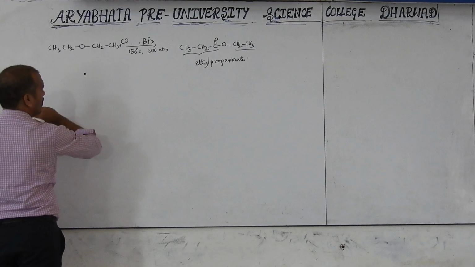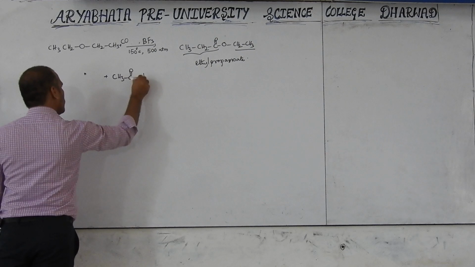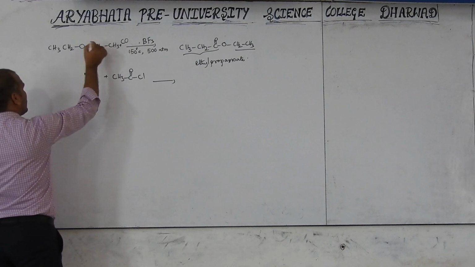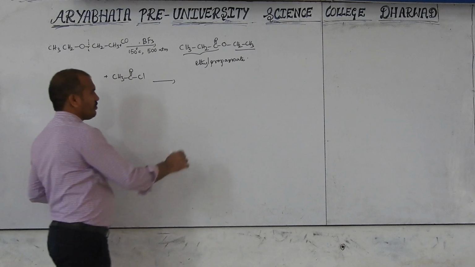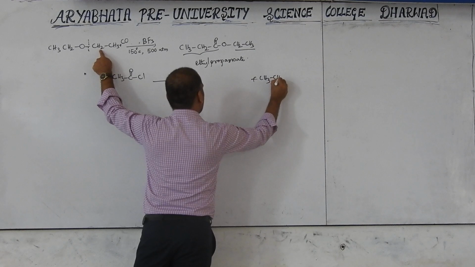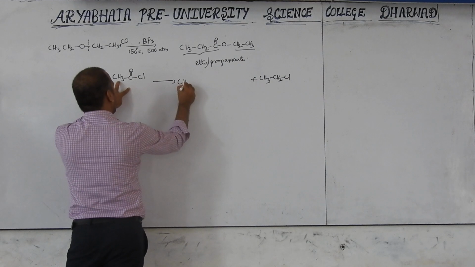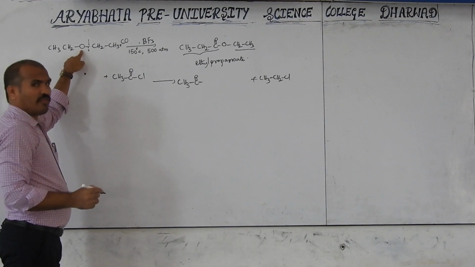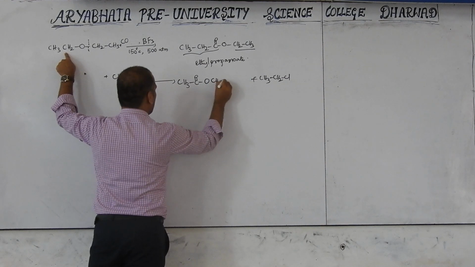The same ether reacts with CH3C double bond O Cl, acetyl chloride. Now, consider bond breaking on one side: CH3CH2Cl. The other part, CH3C double bond O, is already out, and what is left is O, CH2CH3.